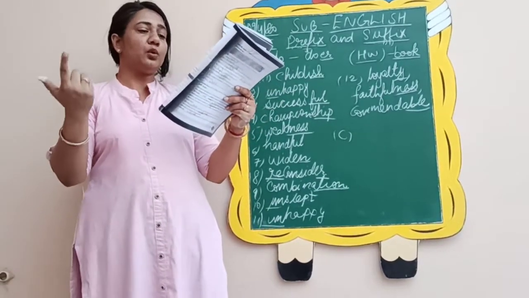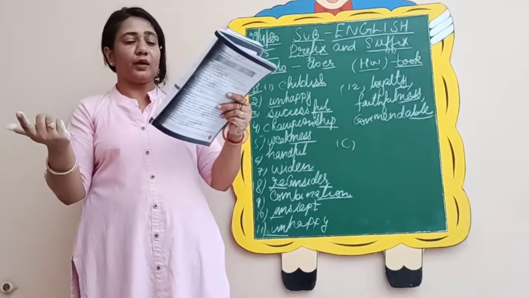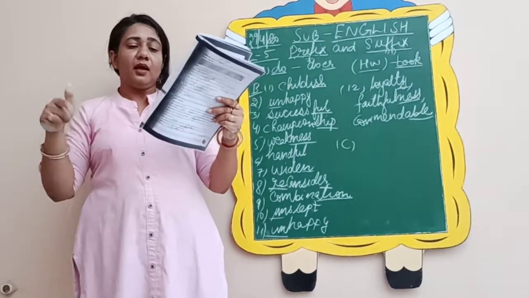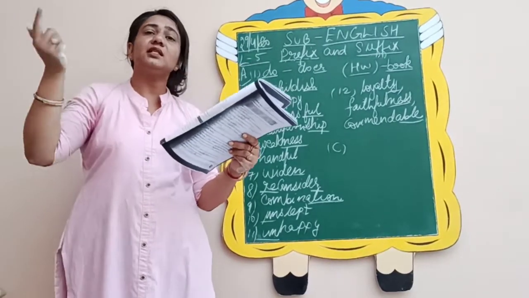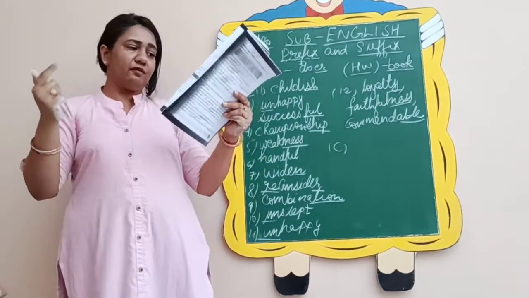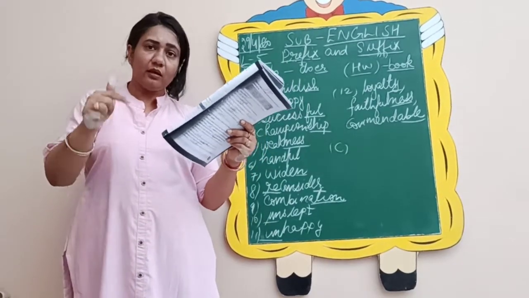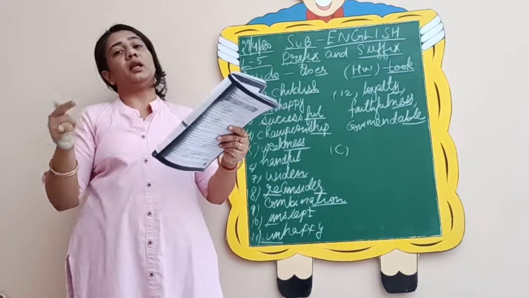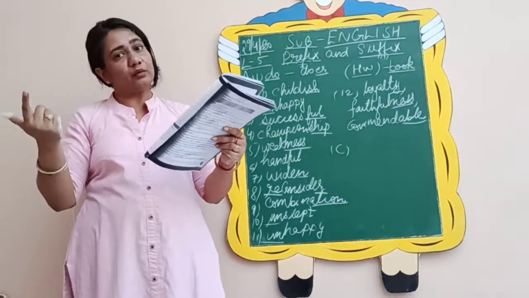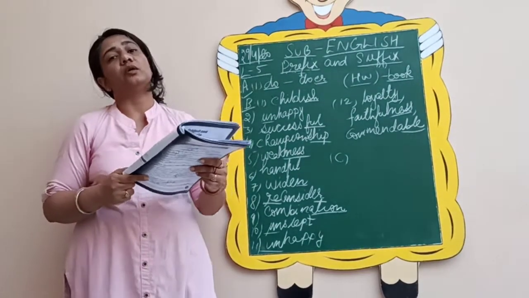So this way you have done what? You have done the synonym of the column A. So sad is also what? Unhappy. So this way you will get the synonyms of column A. First you will do the opposites, then you will add the un as a prefix to the column B, and then you will ultimately join the words and you will get what? You will get your synonym for the column A.